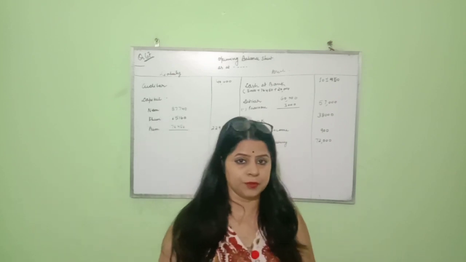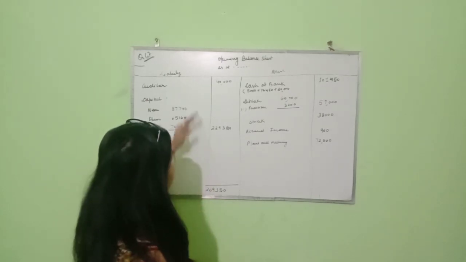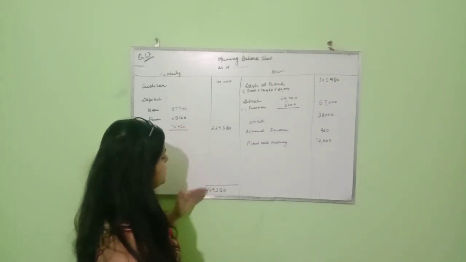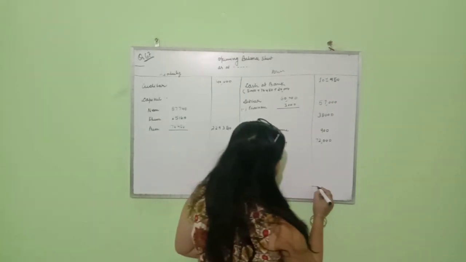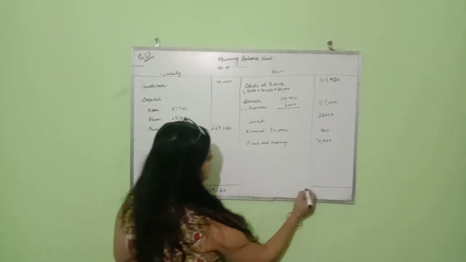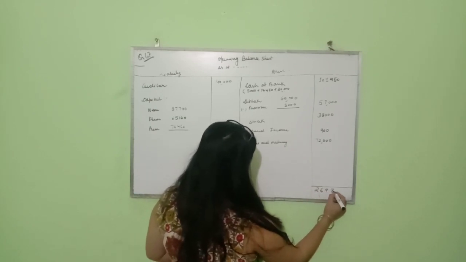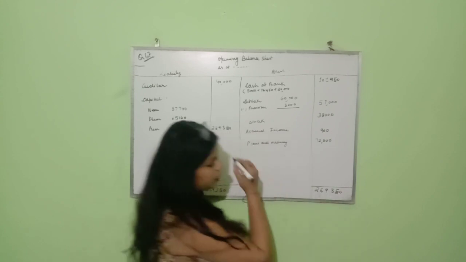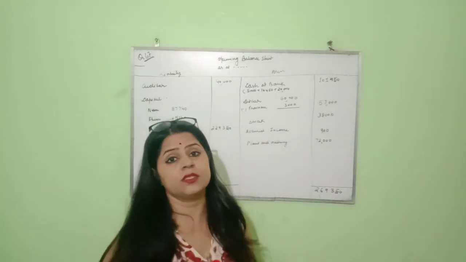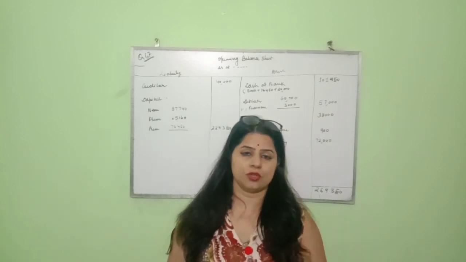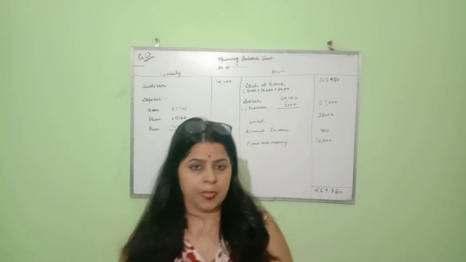So this way we have shown all the information related to assets and liabilities with the changed amounts. And when we close our balance sheet, we got on the liability side 2,69,350, and when we close our asset side, the same amount 2,69,350 comes. So this is our balance sheet. Today we solved question number 67. Now solve all the questions from your book which are related to proportionate capital.